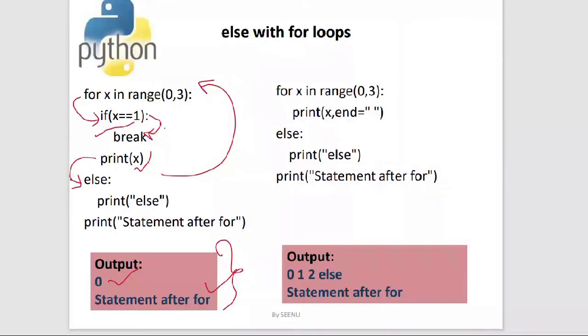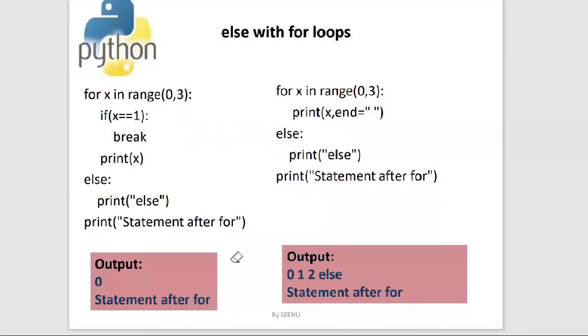Ma'am, explain this program once again. Once again, okay, fine. This is the entire program. The execution begins with the for loop. x is there and this is the range.